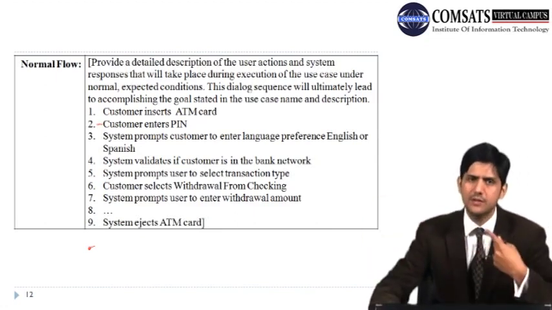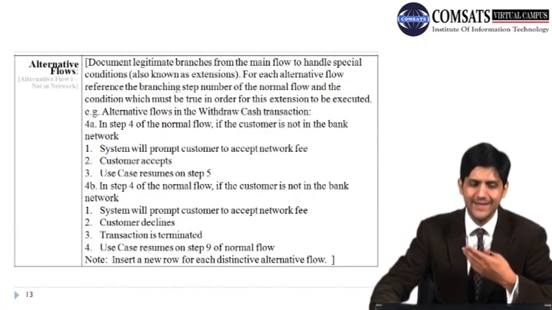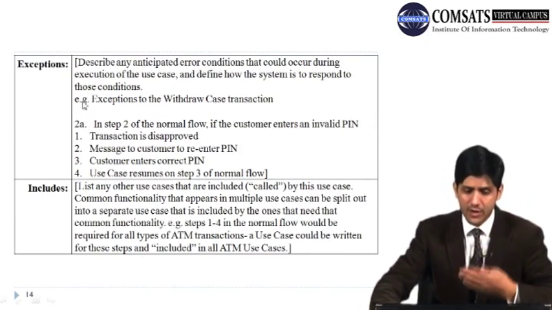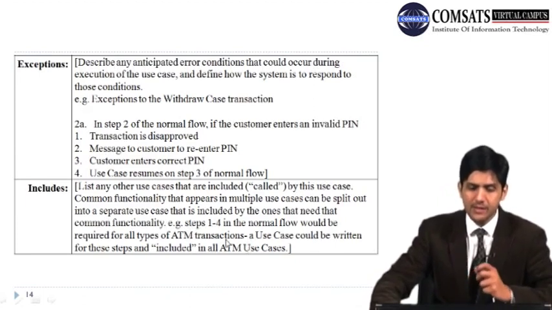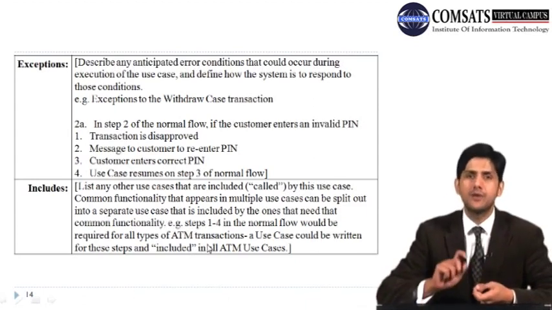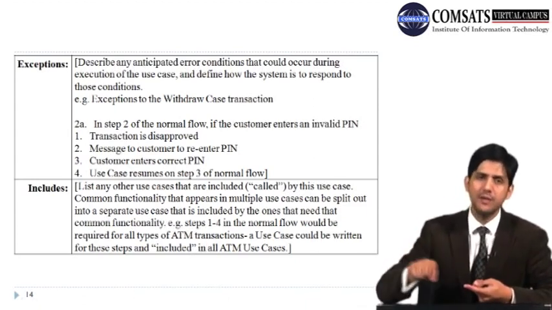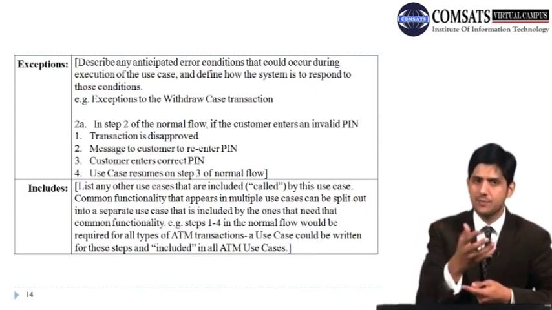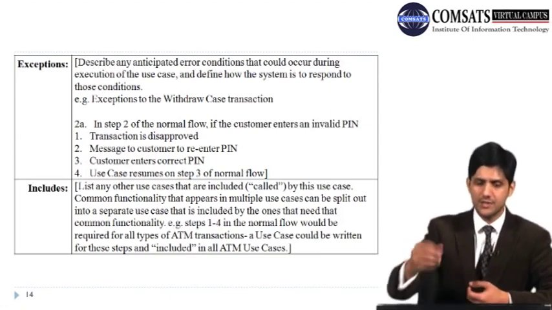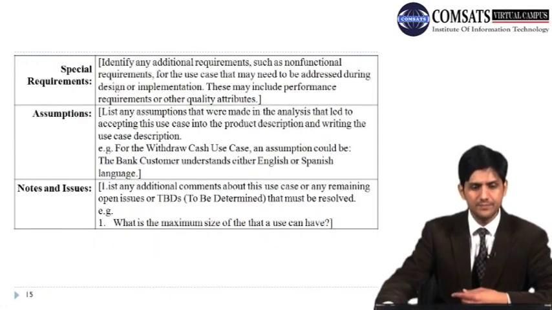So what include indicates is the common interactions which multiple use cases are going to use. Let's look at this again. For example, in this use case of withdraw cash, steps 1 to 4 in the normal flow would be required for all types of ATM transactions. For example, we are checking our balance, we are withdrawing our cash, we are depositing cash. All of them are going to use steps 1 to 4. So what we can say is that it includes these 4 steps. So we can do that as well.